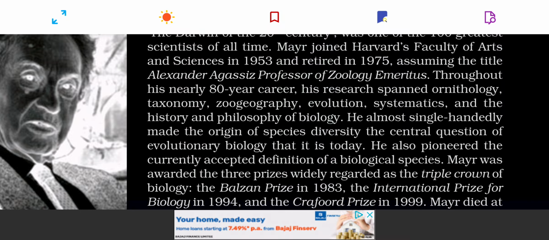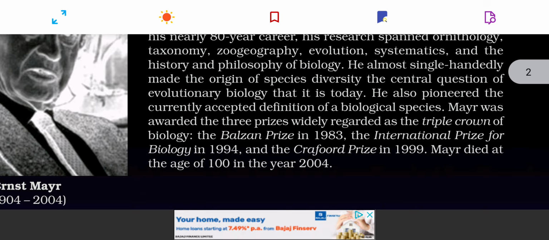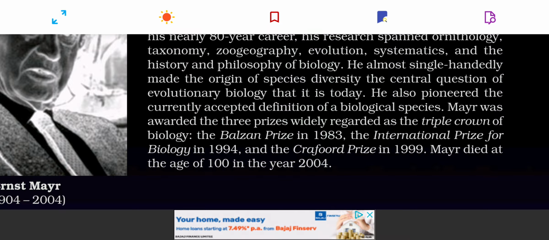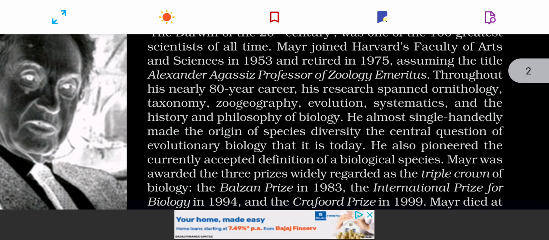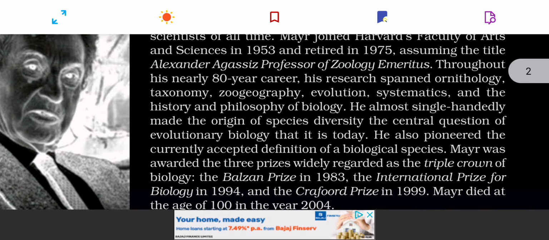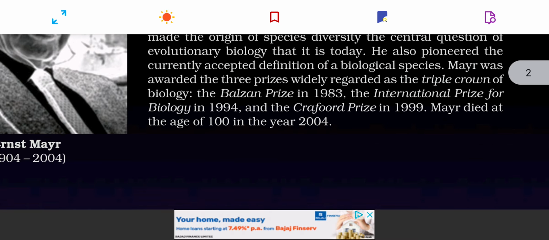These prizes are the International Prize of Biology in 1994, Crawford Prize in 1999, and Balzan Prize in 1983. So, in this paragraph, this is the information given about Ernest Mayr, the Darwin of 20th century.